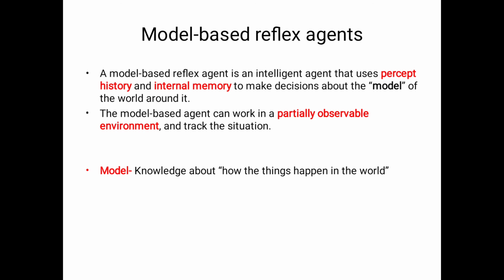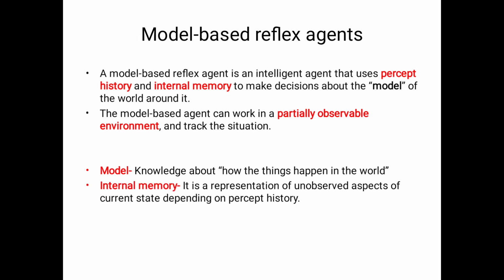Okay, what is the meaning of model? Here the model means it knows the knowledge about how things happen in the world. That means the history is stored in the internal memory. The model based reflex agents could not observe all the things, so what is going on, that type of unobserved information is stored in the history.